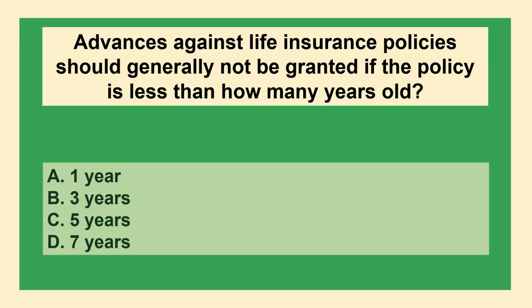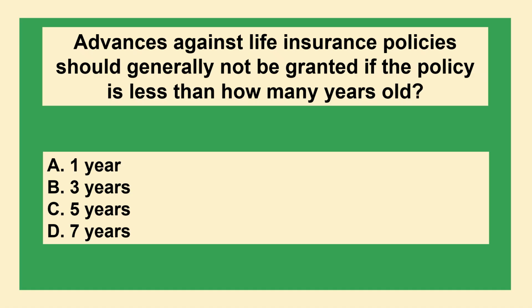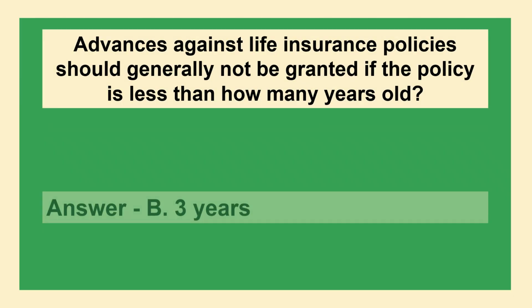The next question is, advances against life insurance policies should generally not be granted if the policy is less than how many years old? Option A, 1 year; option B, 3 years; option C, 5 years; option D, 7 years. The correct answer is option B, 3 years.